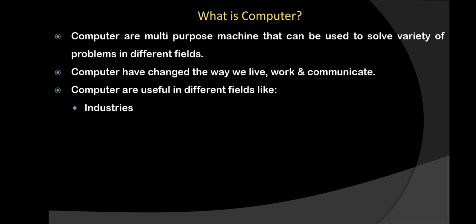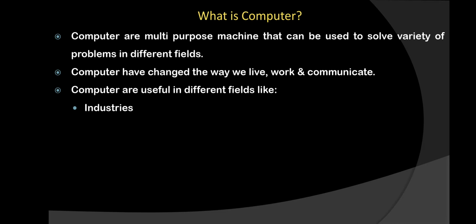The first one is industries. You can take an example of any automobile industry in which they are manufacturing a car. Do you think that all the parts of a car they are fitting, or making, or doing any particular work manually by hand? No. For each and everything they are using a technology, a device, a computer, by which their work becomes very easy. So in industry, not only in automobile, in all the industries, they are using computers.